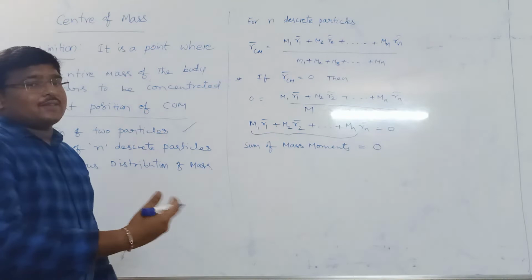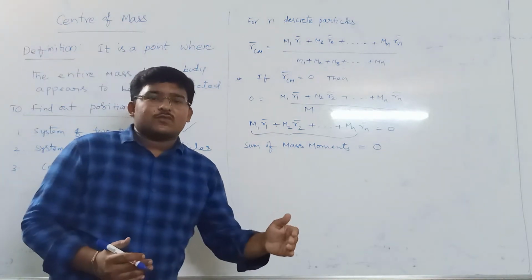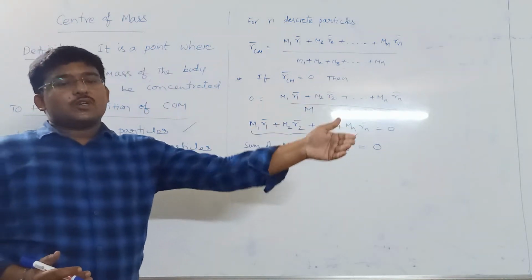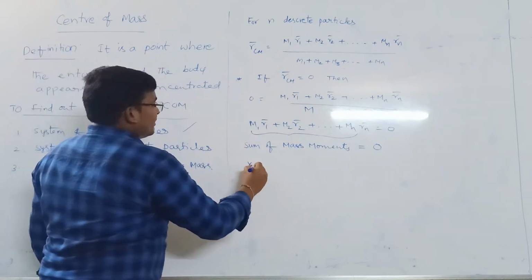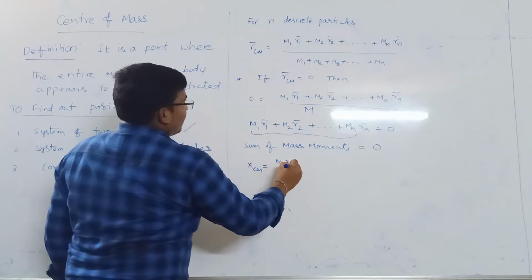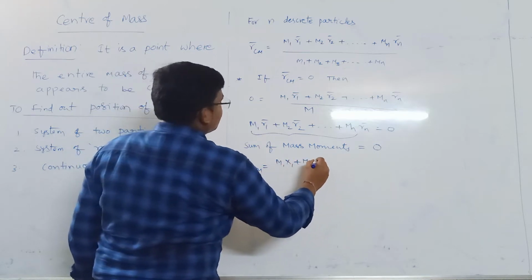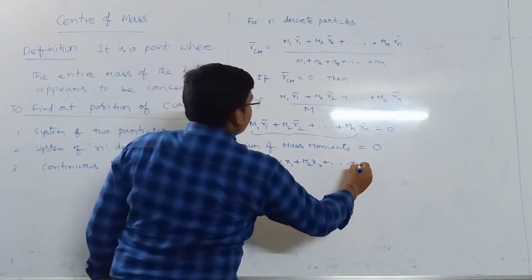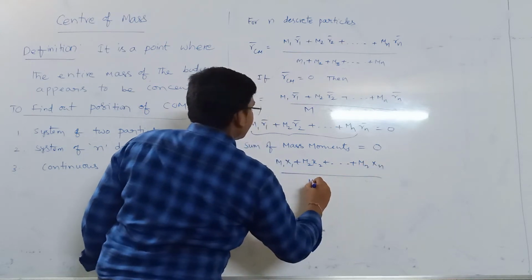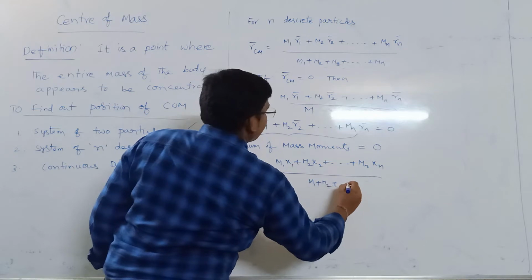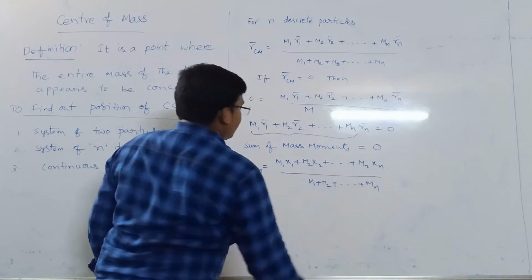Okay, so this is with a position vector. If you are taking the x-axis, with the first particle at x1, the second particle at x2, the third one at x3 and so on, the same formula will be written: x center of mass is equal to (m1 x1 plus m2 x2 plus and so on mn xn) by (m1 plus m2 plus and so on mn).